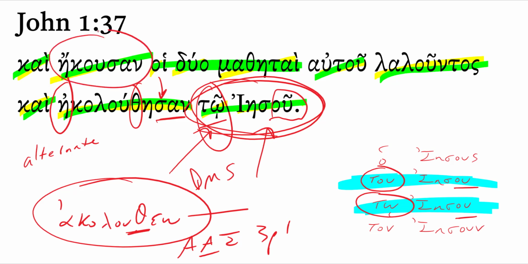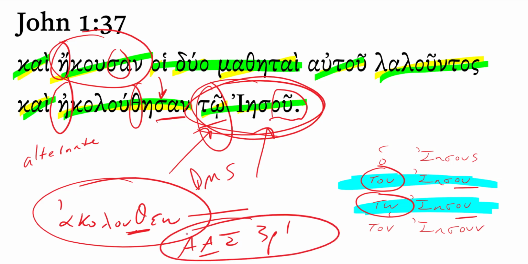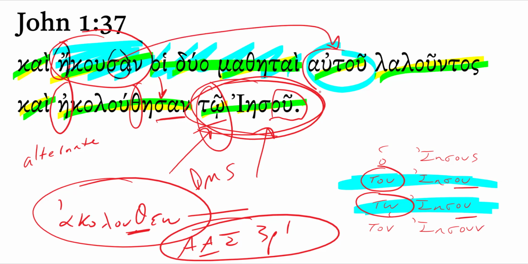Up here we had the verb akouo. Notice again a lengthened initial vowel, a sigma alpha. That also is an aorist active indicative, third person plural, because the subject of both is the two disciples. And this autou, you might think "his two disciples," but we really need an object for the verb akouo, and akouo is frequently followed by a genitive object or a genitive complement.